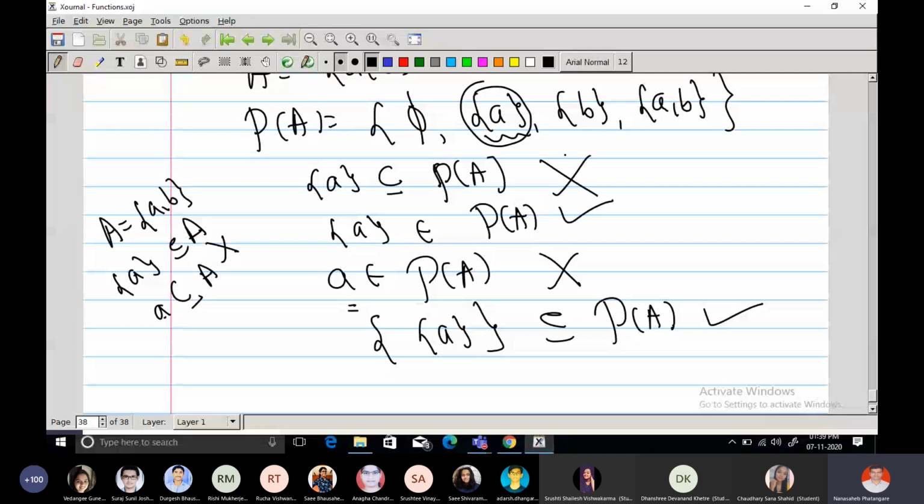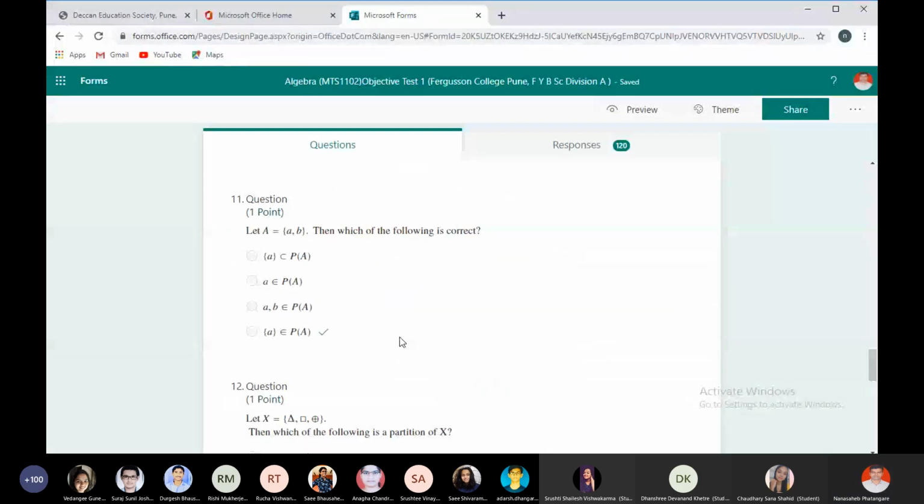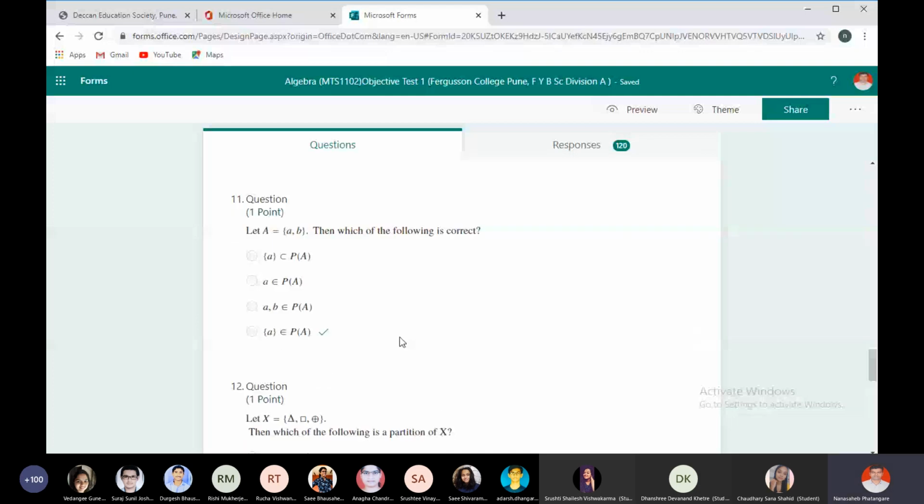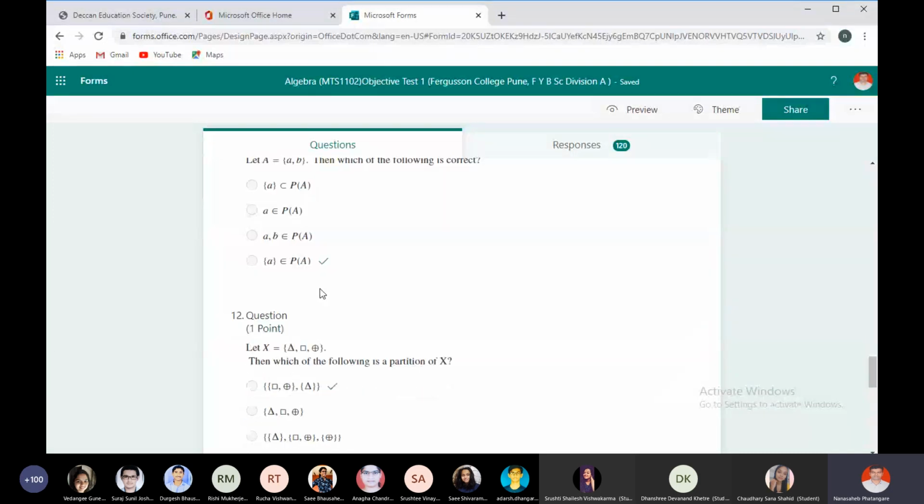So the singleton set A is a member of the power set of A, and if I put it in a set, then it is a subset of the power set of A. Therefore, the singleton set A is a member of the power set of A. It is not a subset of the power set of A. So the last option is correct.